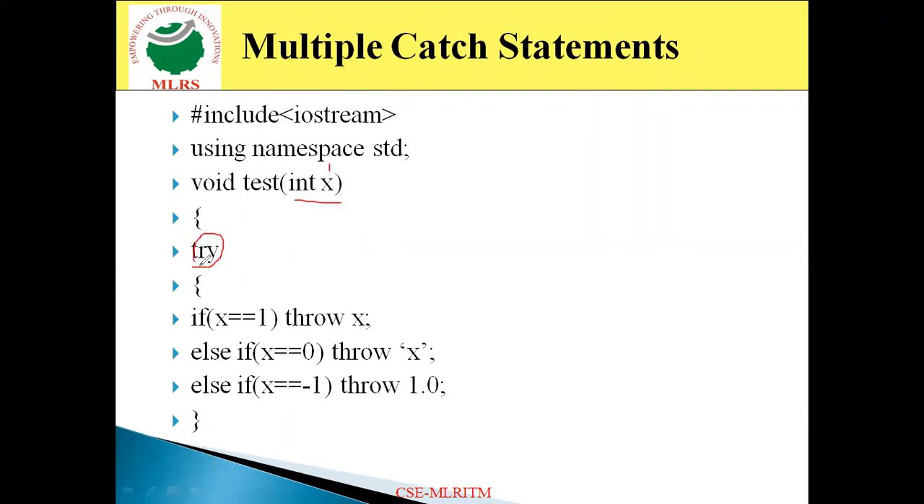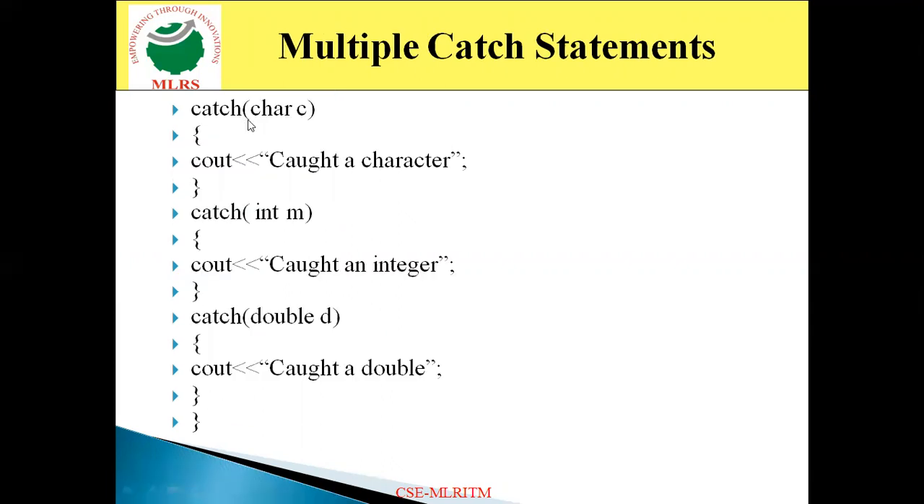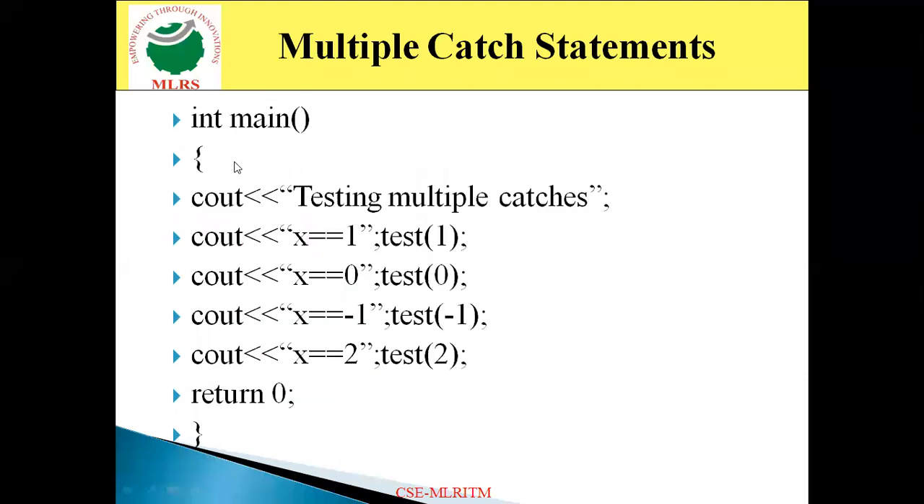Now it comes to this try block. Again, if x is equal to 1, throw x. Now it is going to throw the x value, which is 1. So 1 is nothing but an integer value. When it throws the integer value, then the appropriate catch block of integer type is going to execute. Now it is char, it does not execute. Now it is integer, so this catch block is going to execute, caught an integer. So this is the way how it is going to execute the appropriate catch block.